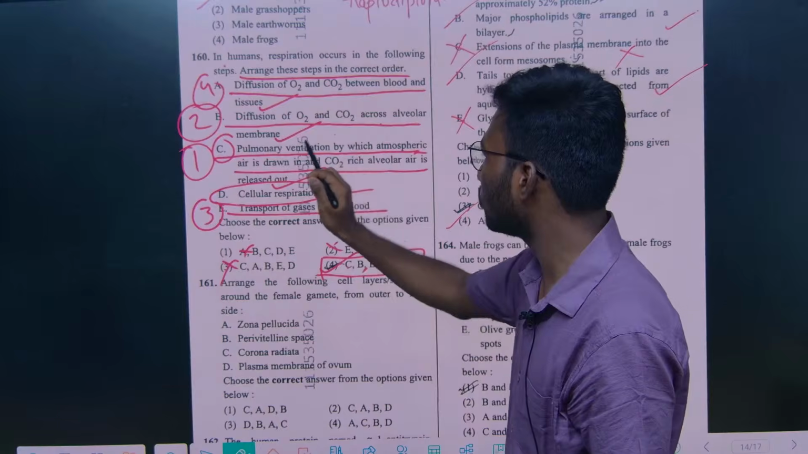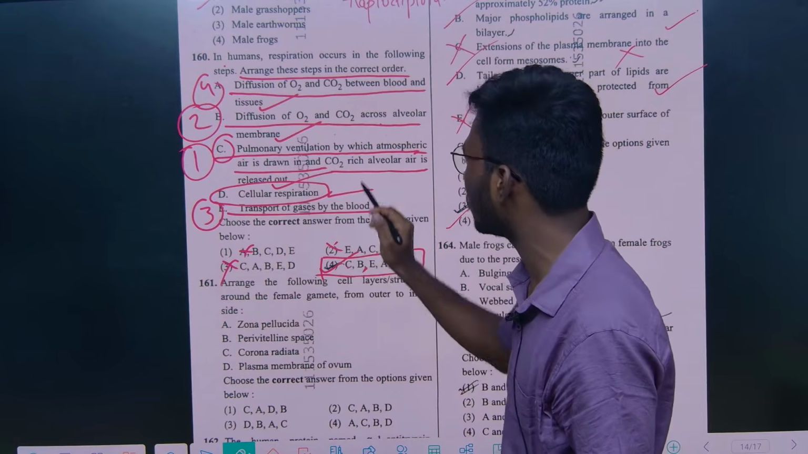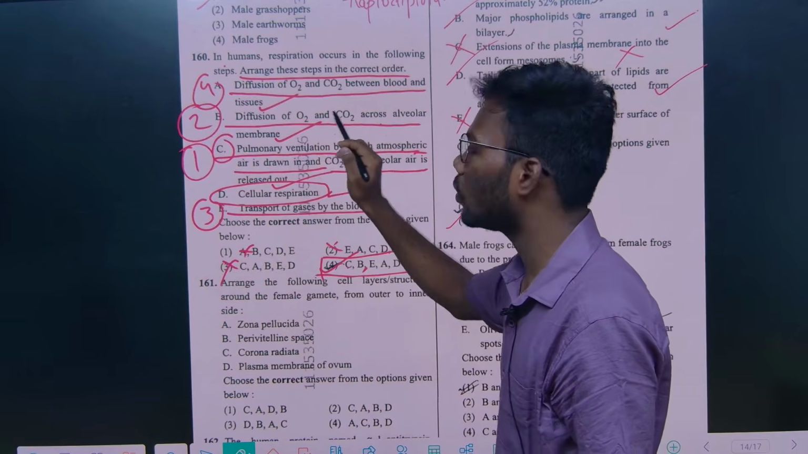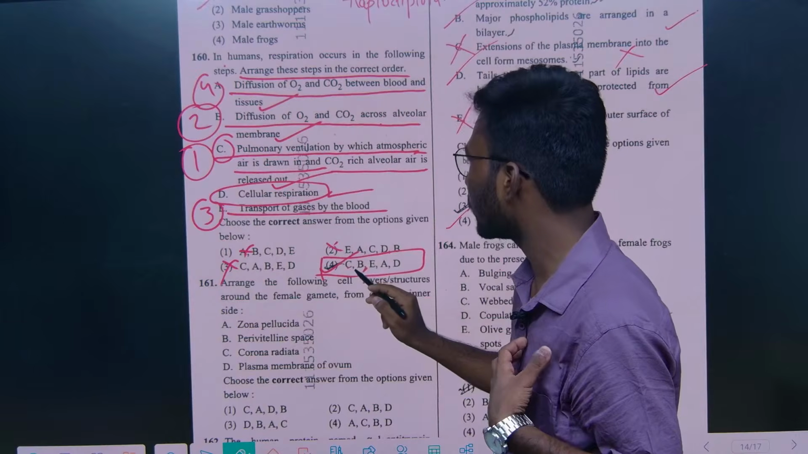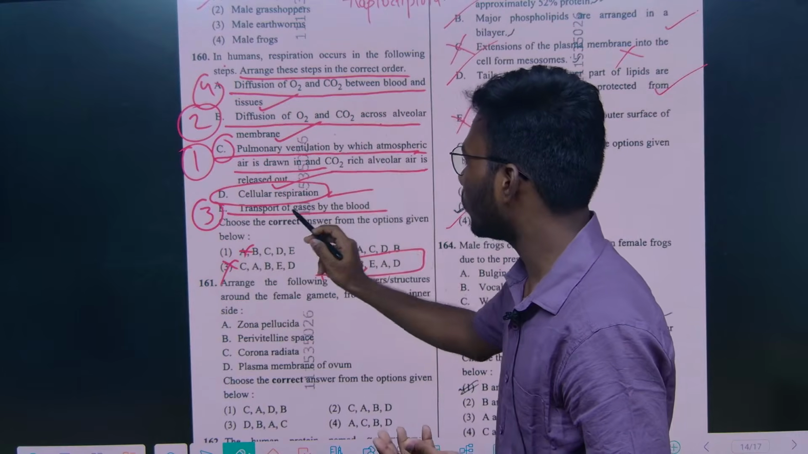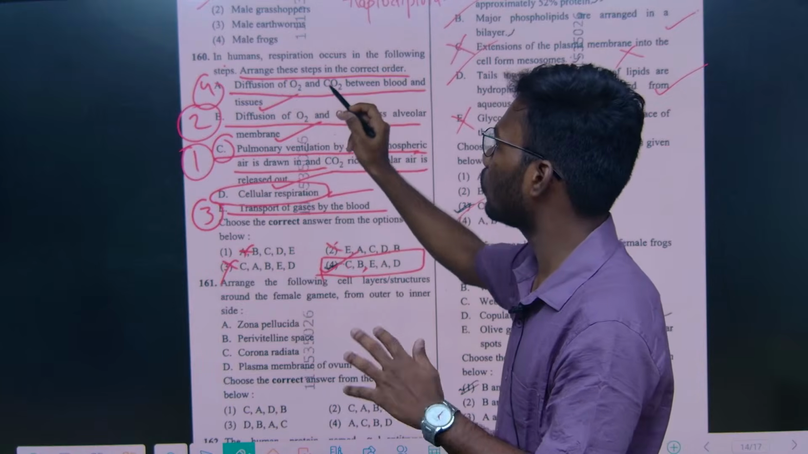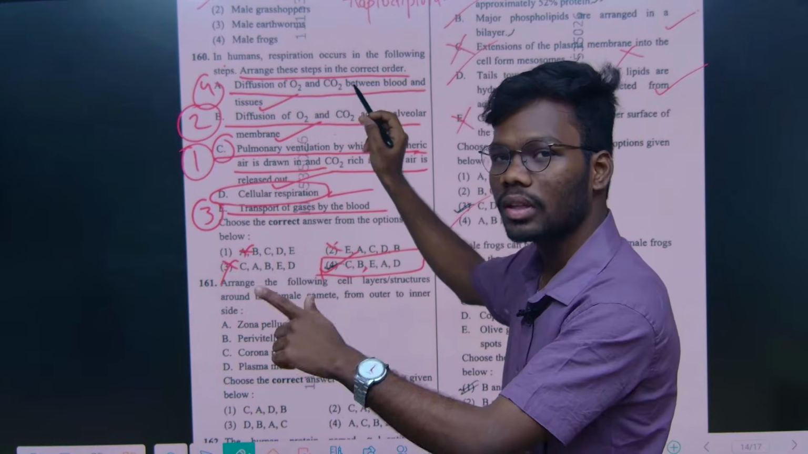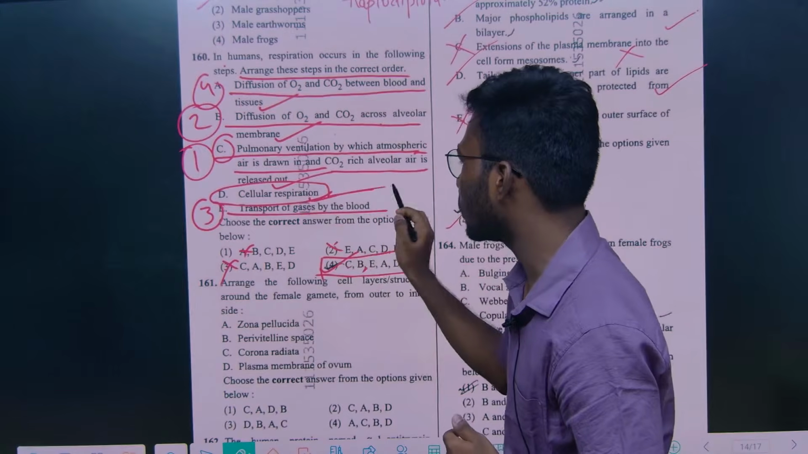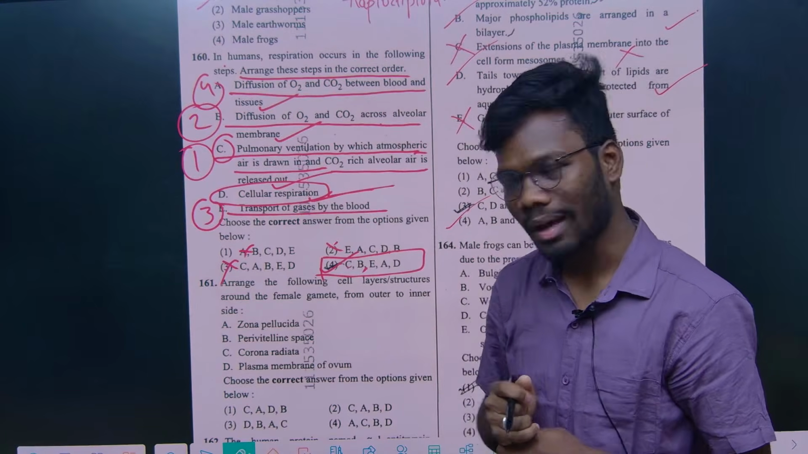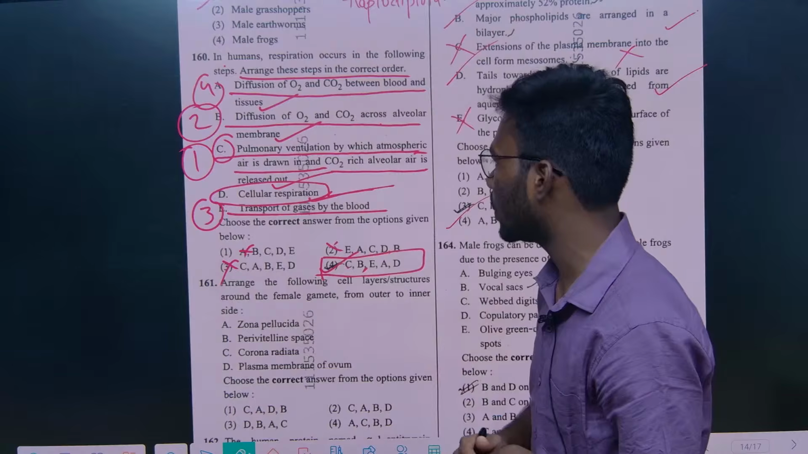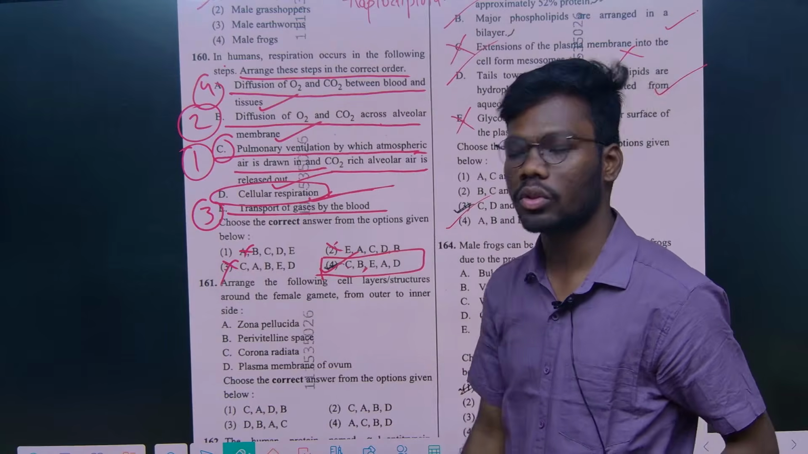First, pulmonary ventilation has to take place. Next, diffusion of O2 and CO2 at the lungs. After that only do we transport the gases. Next, there is the diffusion of O2 and CO2 in tissues. Then cellular respiration happens. So this is the fourth option for the 160th question.